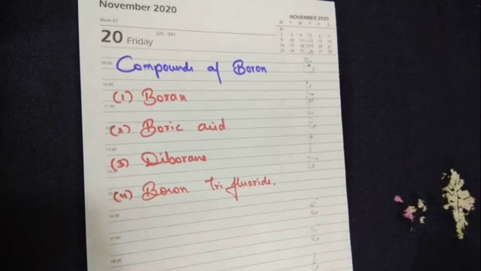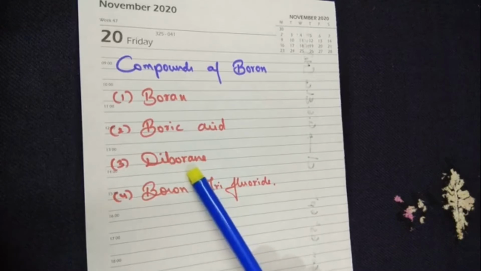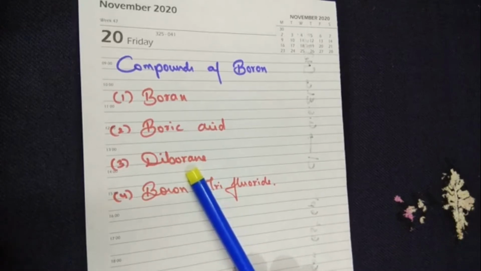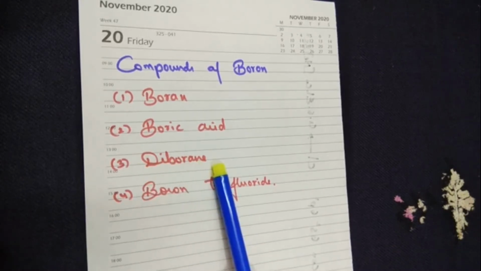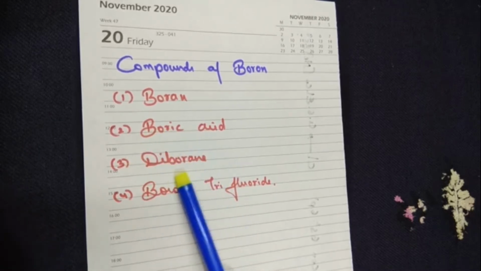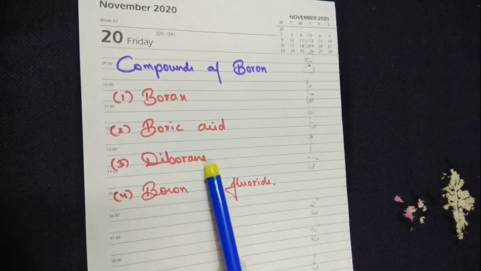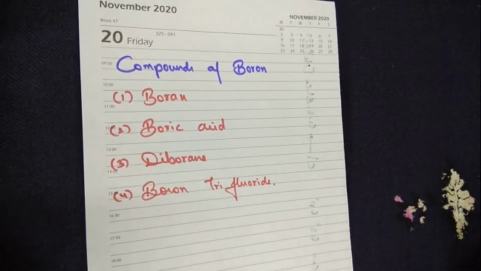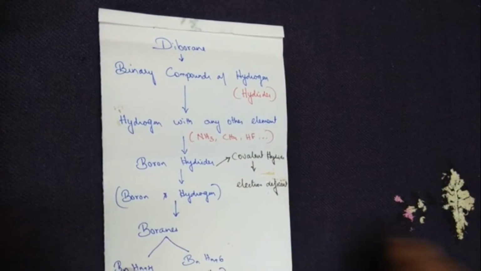Good wishes, dear students. In today's class, we will see the third compound of boron given in your syllabus, that is diborane. Before we move on to study the preparation and properties of diborane, you need to know where we get this diborane from, with a little knowledge of hydrides. So, I will give you a very short introduction, recollecting what you have learnt in standard 11.